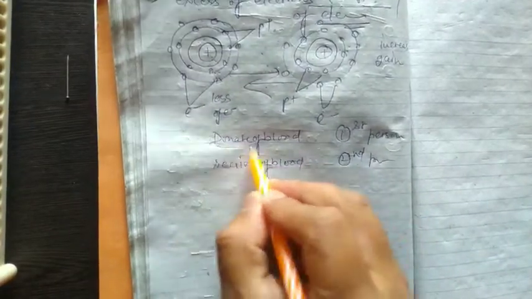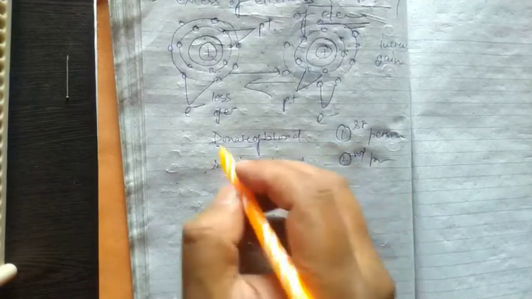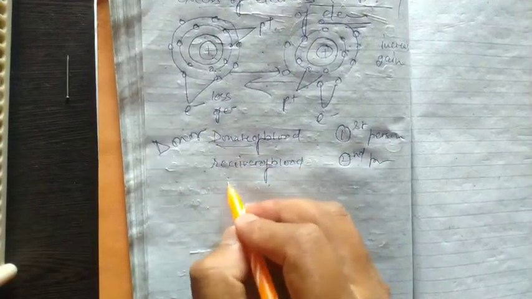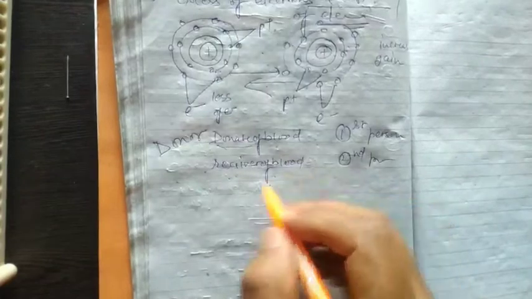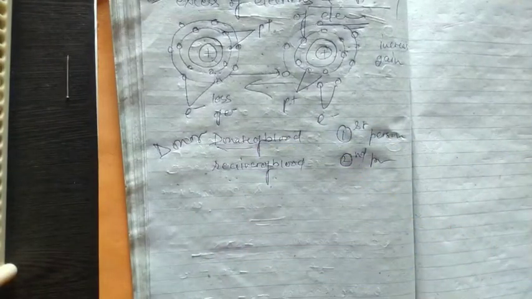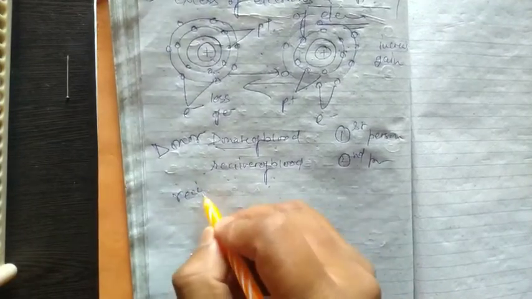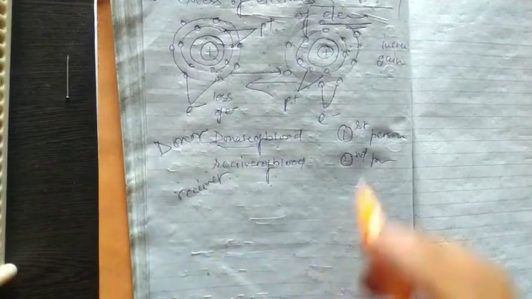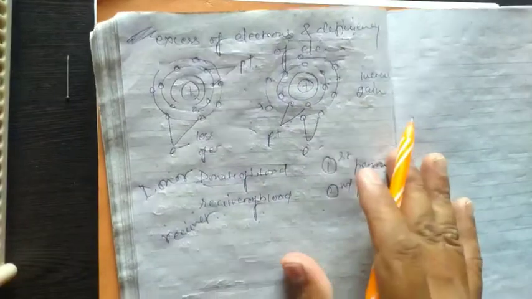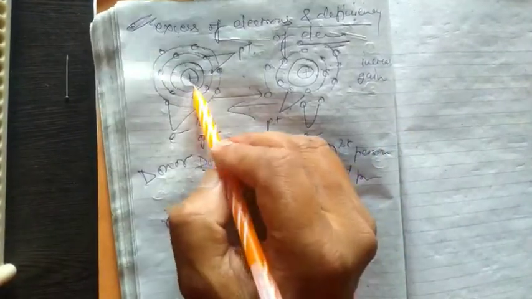Whenever a person donates blood, it is known as a donor. Whenever a person receives or takes blood from another person, it is known as a receiver. Same as this is the definition of excess of electrons or deficiency of electrons on the basis of the donor and the receiver.